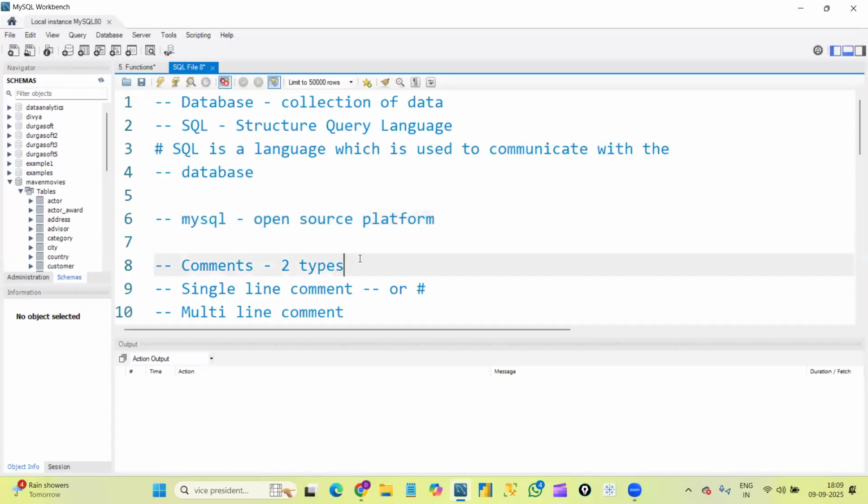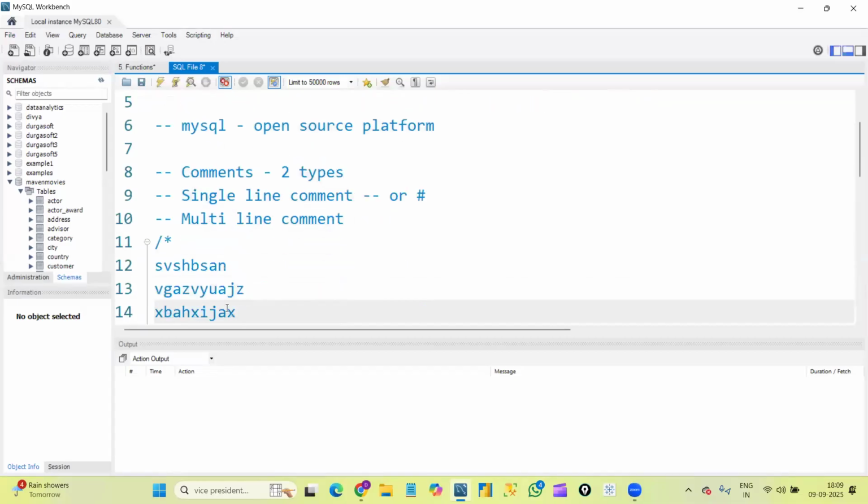You can work on any database, no problem. As I said yesterday, first let me explain once again the user interface of MySQL. Once we are done with our demo classes, I'll show you the installation process of MySQL. No worries, I'll make you install this in your systems. After opening MySQL, this is the page we get. Let me explain about this once again.